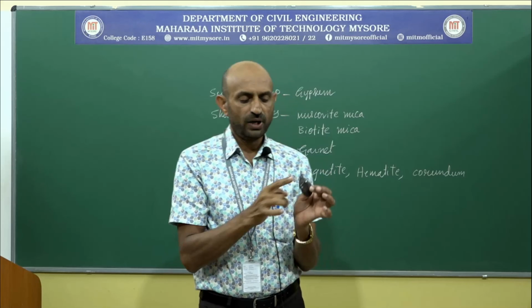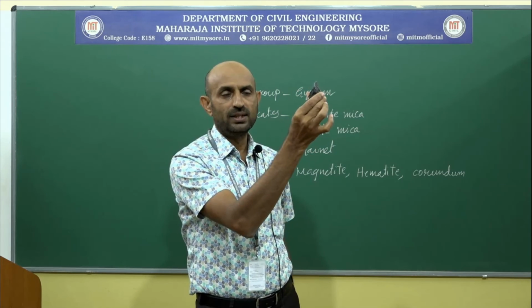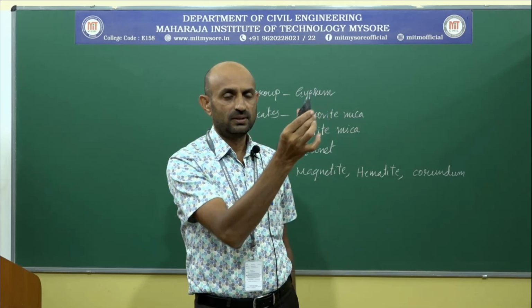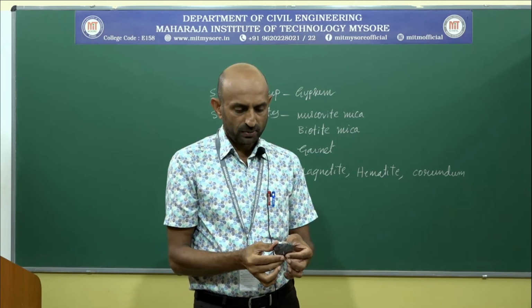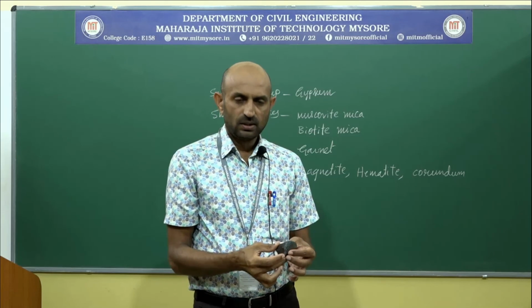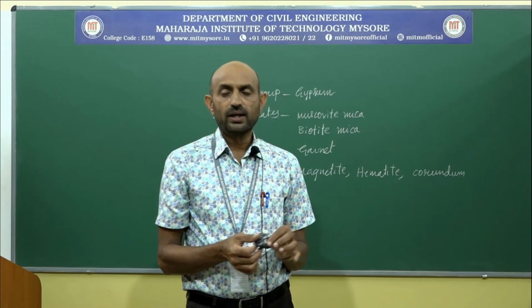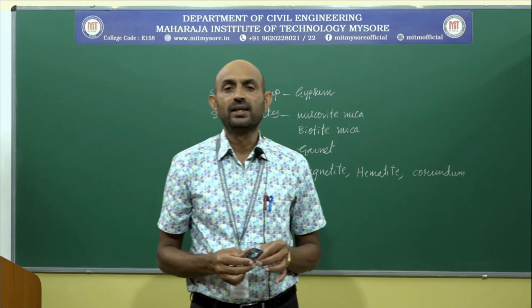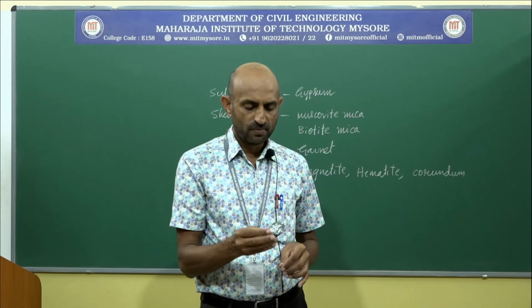Cleavages absent, fracture uneven, diaphanity opaque, it is not able to transmit the light. Then hardness again 6.5, specific gravity 5.3, classification again oxide. Occurrence, it occurs again in igneous and sedimentary rocks in the form of accessory mineral.